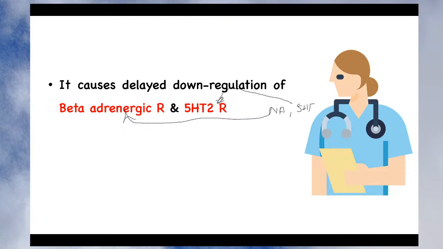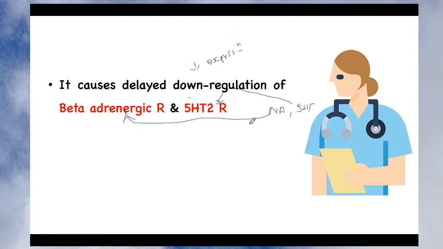Since it has a very long action, as we have just seen, it produces long lasting action. The down regulation of this receptor, down regulation meaning decrease in expression, is also very important in order to control the action of any receptor, because you don't want continuous activation or continuous expression of the receptor. You want sometime activation and sometime deactivation of the receptor. It should be properly controlled.